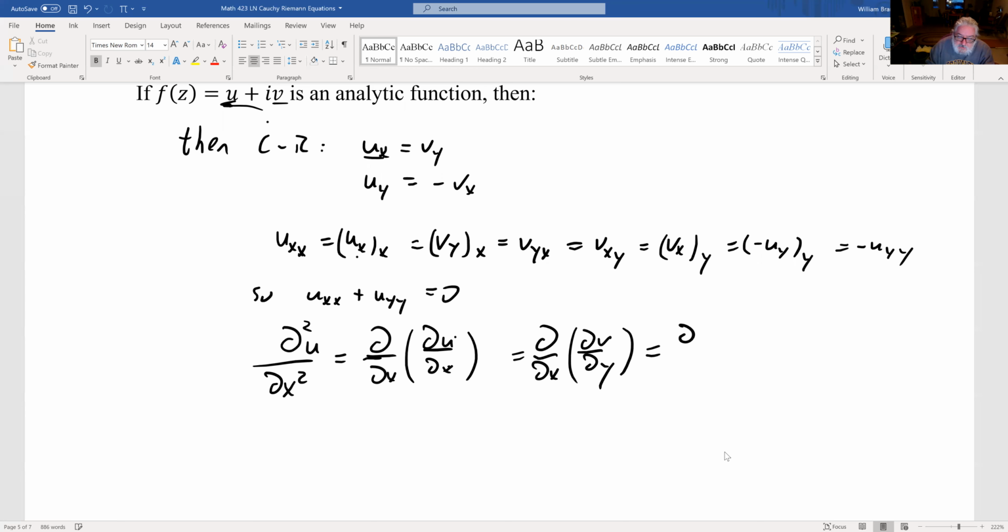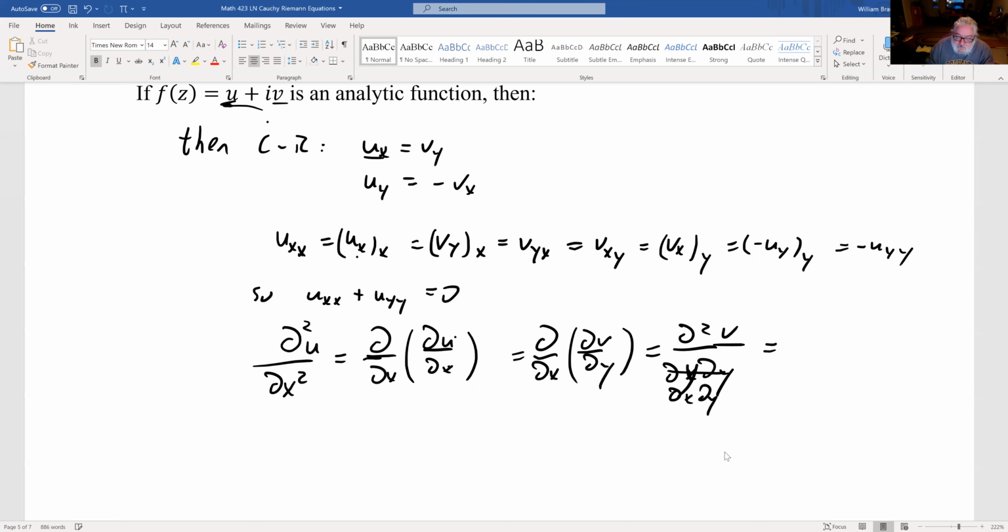And usually partials like that, we would just write like this, dv. So that's, oh, I got them backwards already. So dy, no, that's right, it's dx dy.